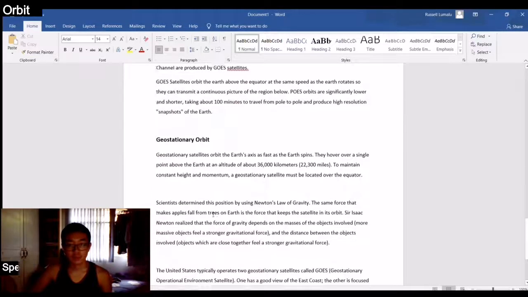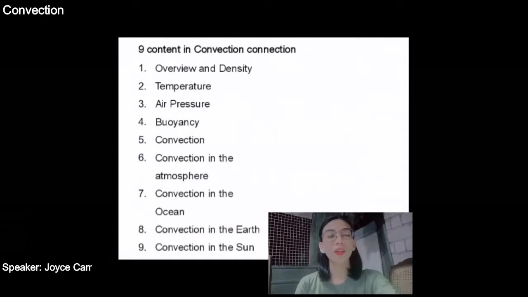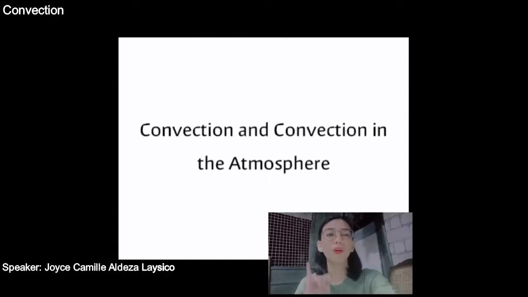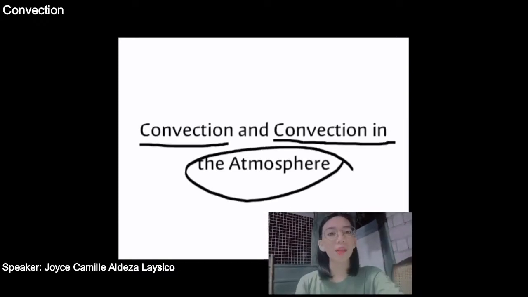Geostationary orbit. There are 9 contents in convection na makikita niyo sa PowerPoint ko ngayon. Pero mas magpo-focus ako and ie-explain ko yung convection and convection in the atmosphere. Before we proceed to the convection in the atmosphere, my question is, what is convection?